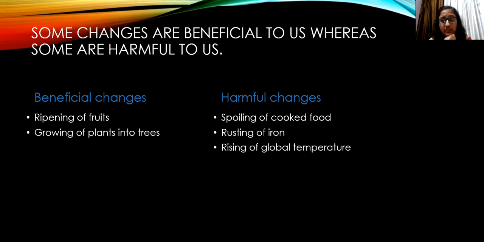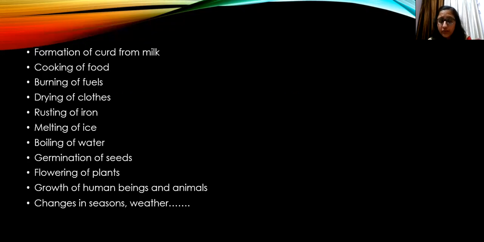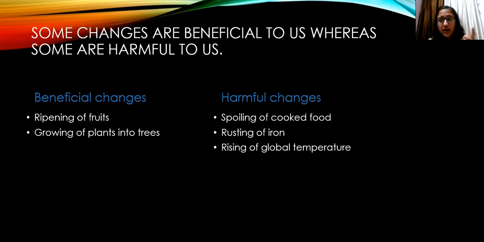See, this harmful change is related to burning of fuels. Now here, when we burn fuels, harmful gases are released into the atmosphere. They get mixed up with the environment, with the air around us. And in turn, what happens? ये जो कार्बन डाइऑक्साइड गैस होती है, that is responsible for trapping more and more heat. So what happens in turn? The temperature rises. So that is why this is a harmful change, rising of global temperature.